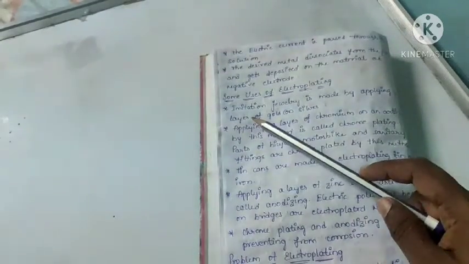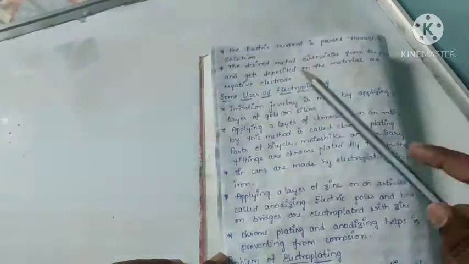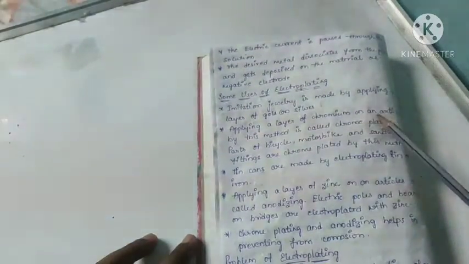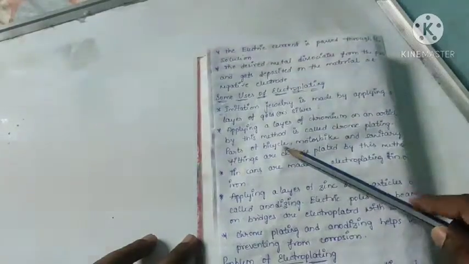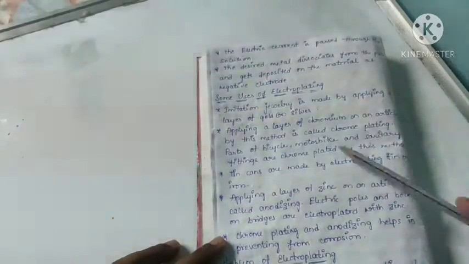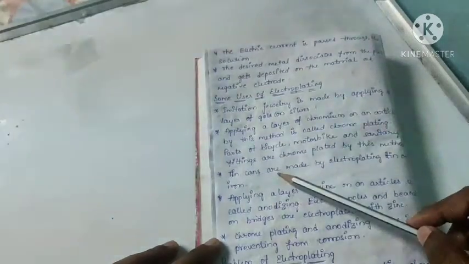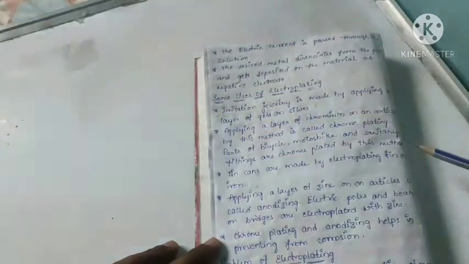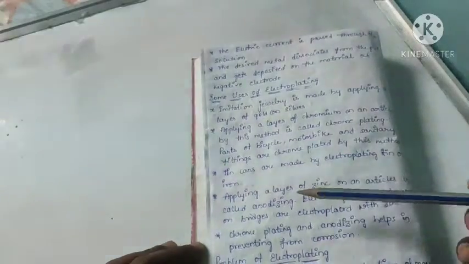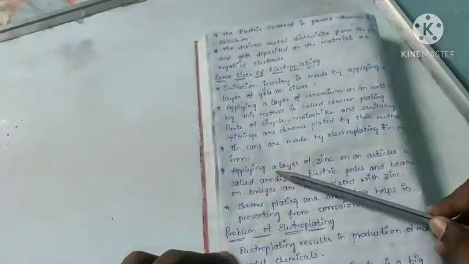Some uses of electroplating. What are some of the uses of electroplating? Imitation jewelry is made by applying a layer of gold or silver. Applying a layer of chromium on an article by this method is called chrome plating. Parts of bicycles, motorbikes and sanitary fittings are chrome plated by this method. Tin cans are made by electroplating tin on iron.